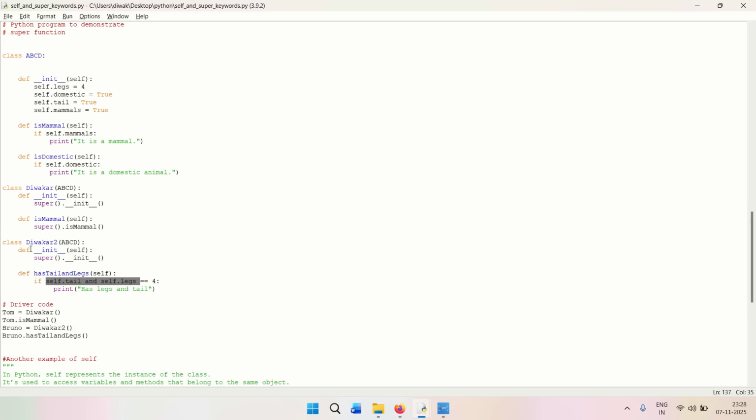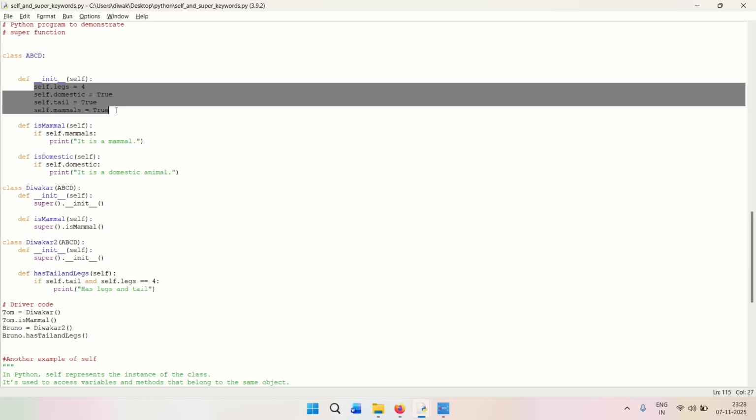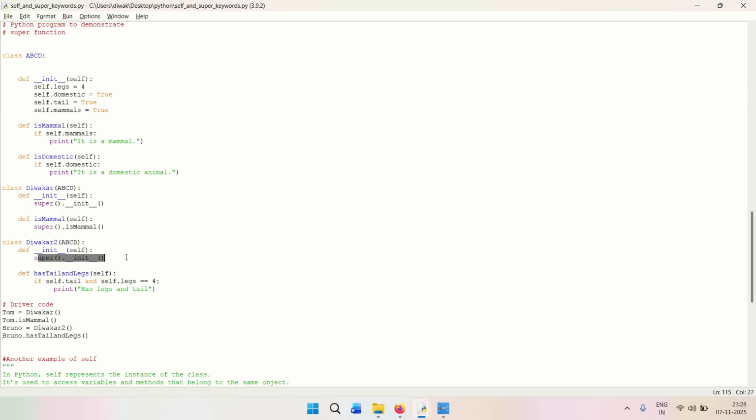These values are coming from this method where we are using super to call the init method. So it is doing nothing but importing all these values from the parent class into the child class, and once it is in the child class, we are using these values as is in this particular method. Now you can see self.tail is true and self.legs is equal to 4, right? So these are the values. So this condition stands true and this is going to be printed.